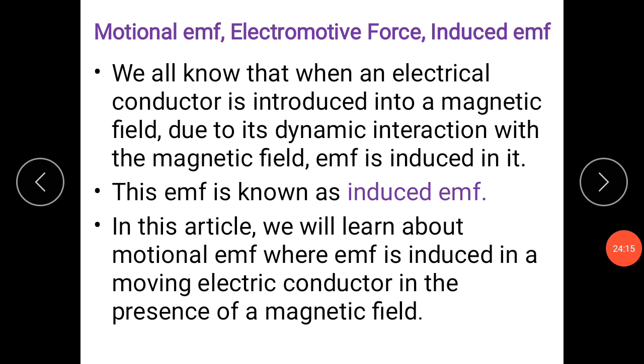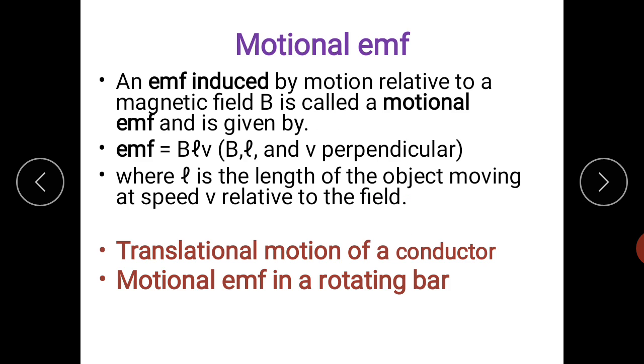So in this motional EMF, we will study how this EMF is produced due to the motion of one conductor. We all know that when an electrical conductor is introduced in a magnetic field, due to dynamic interaction with the magnetic field, EMF is produced, and this EMF is called induced EMF. In this article, we will learn about the motional EMF, where EMF is induced in a moving electric conductor in the presence of a magnetic field.